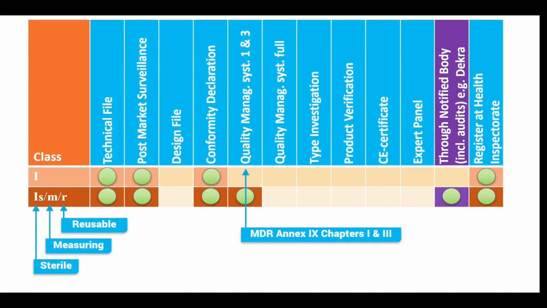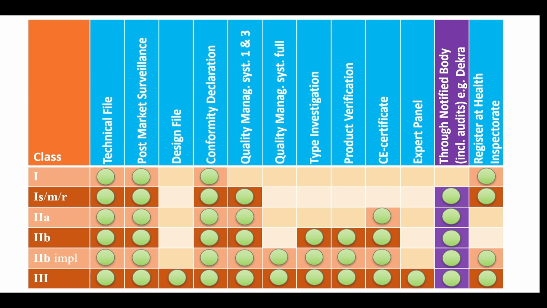And very importantly, for these classes of devices, you must involve a notified body to check and confirm that you complied with the MDR and get regular audits from them. For all types of Class 1 devices, this involvement only relates to the sterile, measuring or reusable aspects involved. However, this involvement of a notified body is obligatory for the entire conformity process for all higher class devices. Depending on the class of device, there are various specifics that you need to take into account, but we'll just highlight some of the bigger differences and more important aspects.